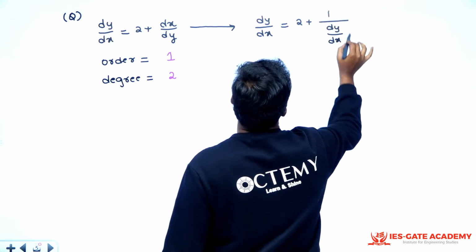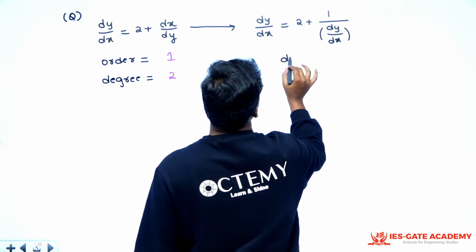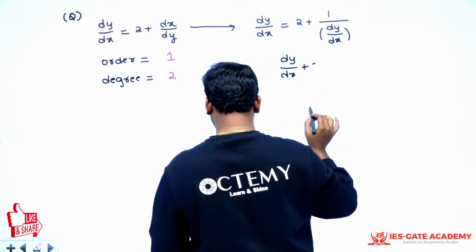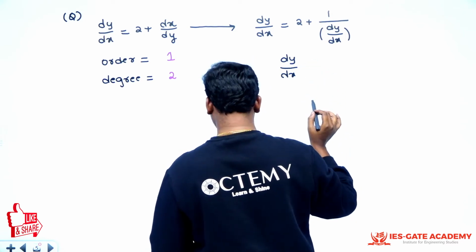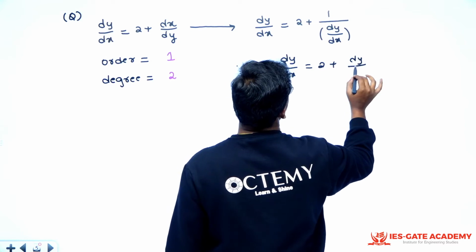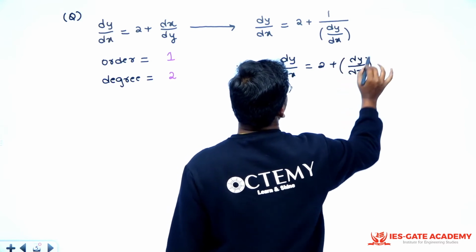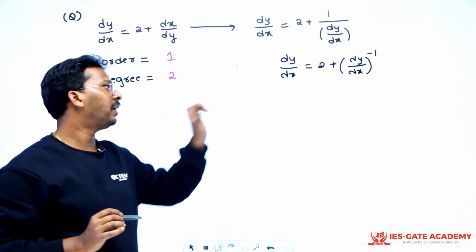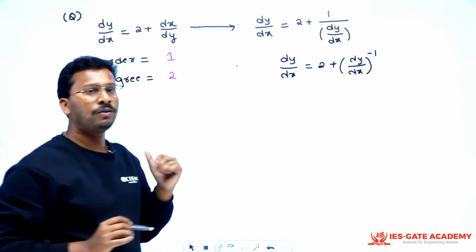That means this is actually dy by dx equal to 2 plus dy by dx power minus 1. Whenever you get power minus 1, everything should be in dy by dx or dx by dy. Here you are getting a power minus 1, so you have to remove that power minus 1.